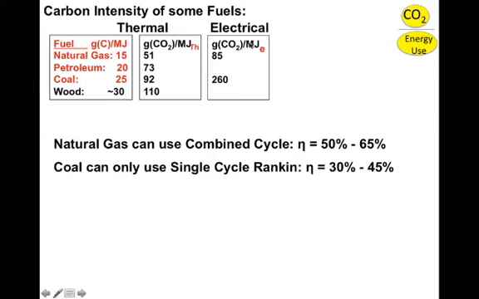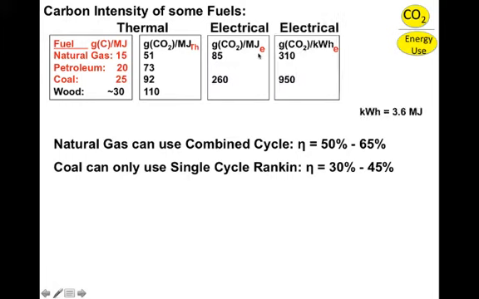Now, we normally don't talk about electricity in terms of megajoules, so we remember a kilowatt hour is 3.6 megajoules, and here might be the units we'd use in grams of carbon dioxide per kilowatt hour of electricity.